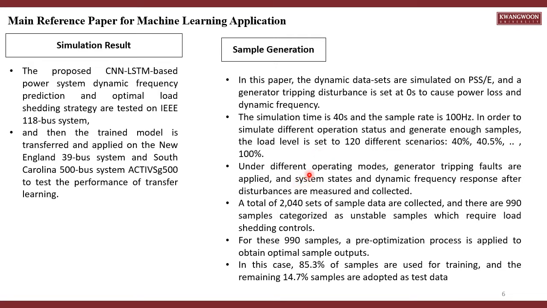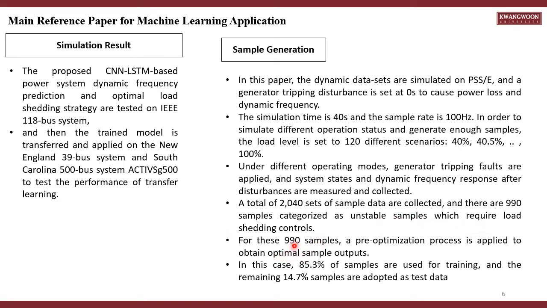Under different operating modes, generator tripping faults are applied, and the system state and dynamic frequency response after disturbance are measured and collected. A total of 2040 sets of sample data are collected. There are 990 samples categorized as unstable samples, which require load shedding controls.